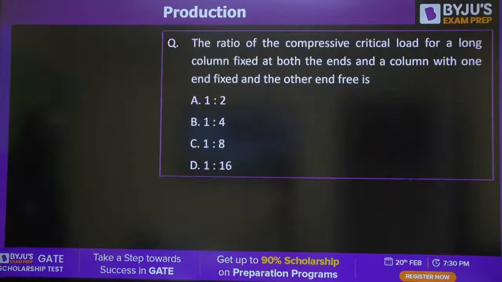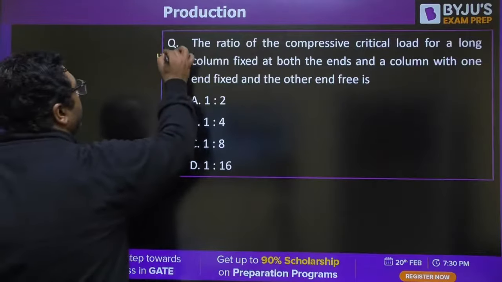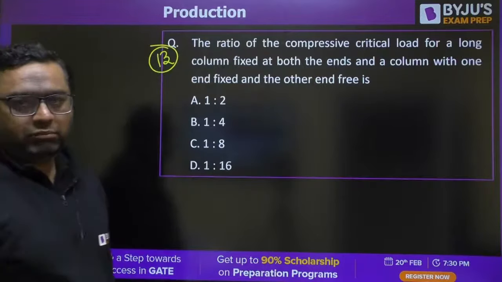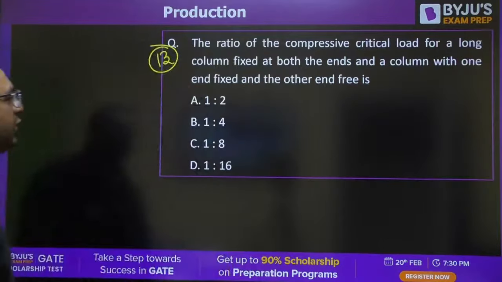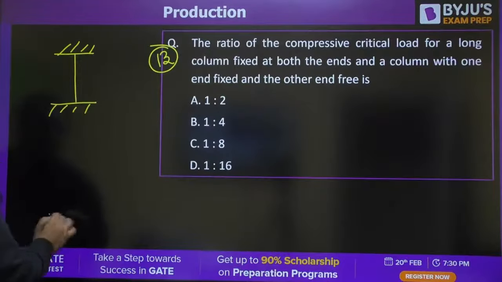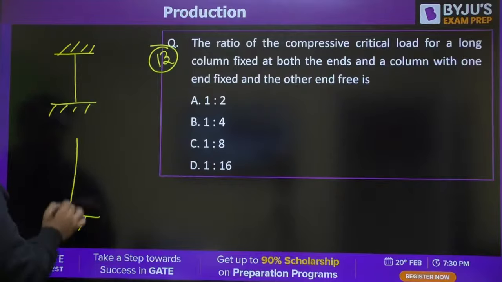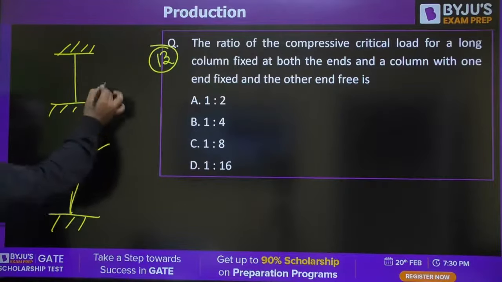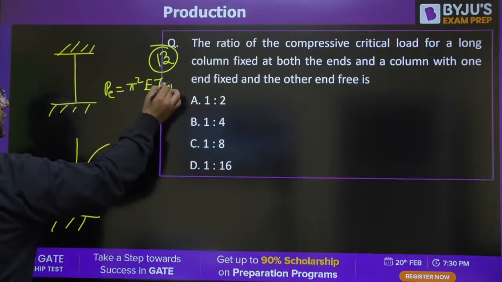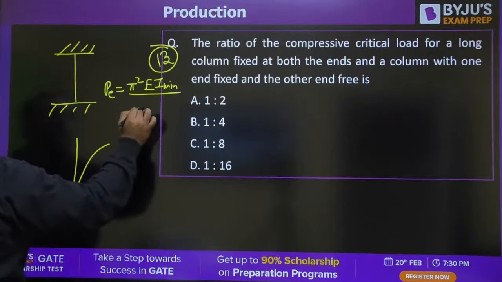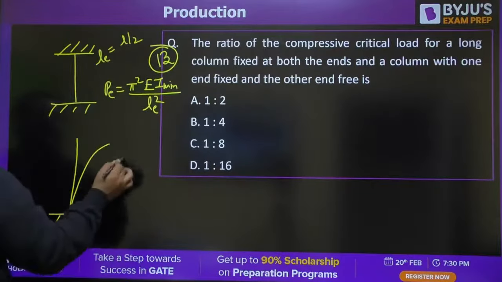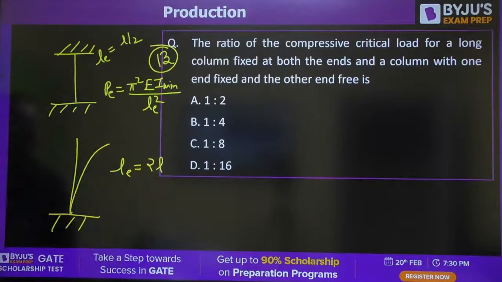Moving further to question number 13. This is from columns. There are two conditions, both ends fixed and the second condition. For this, buckling load is pi square EI minimum by LE square. This is the formula. For this case, LE is L by 2. For this case, LE is 2L. Tell me what will be the answer.